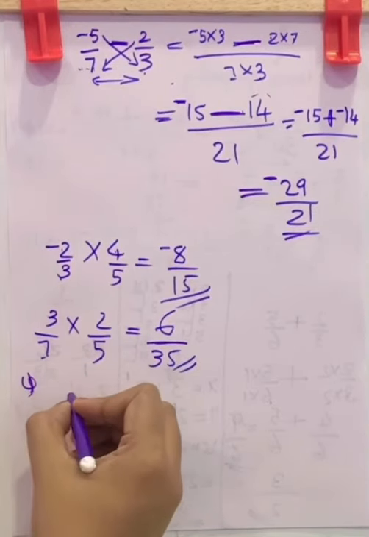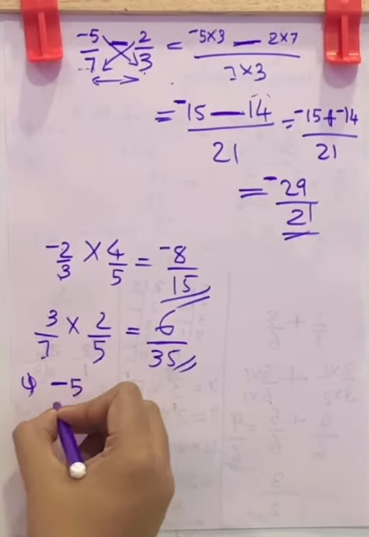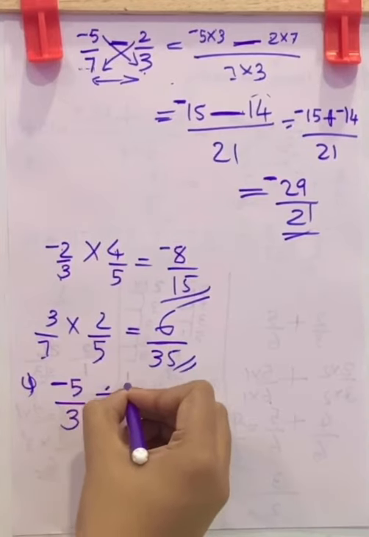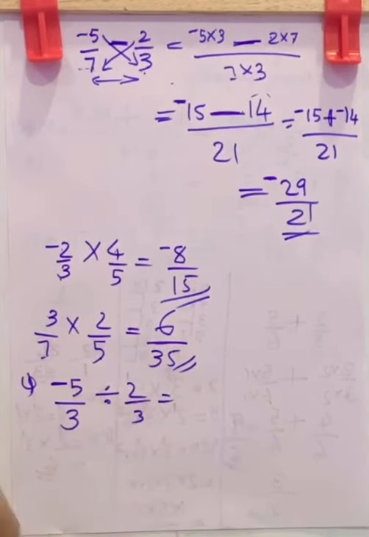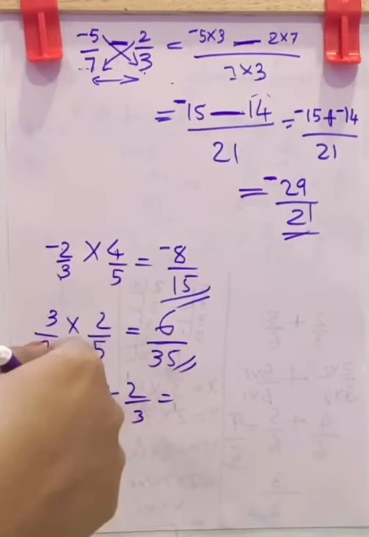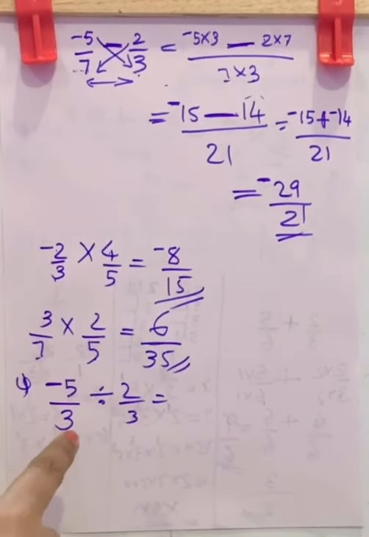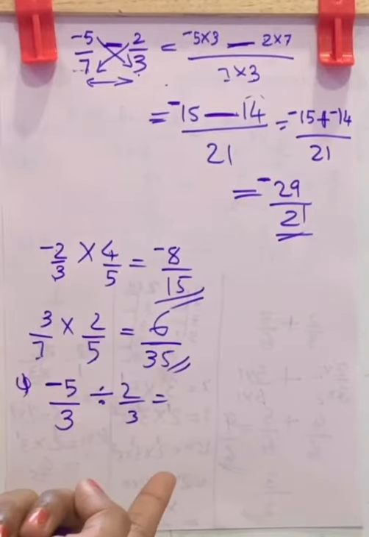Next is division. That is negative 5 by 3 divided by 2 by 3. Do you remember how to divide two fractions? We had studied it. I will tell you how. Whenever you see division, you want to change it into multiplication.